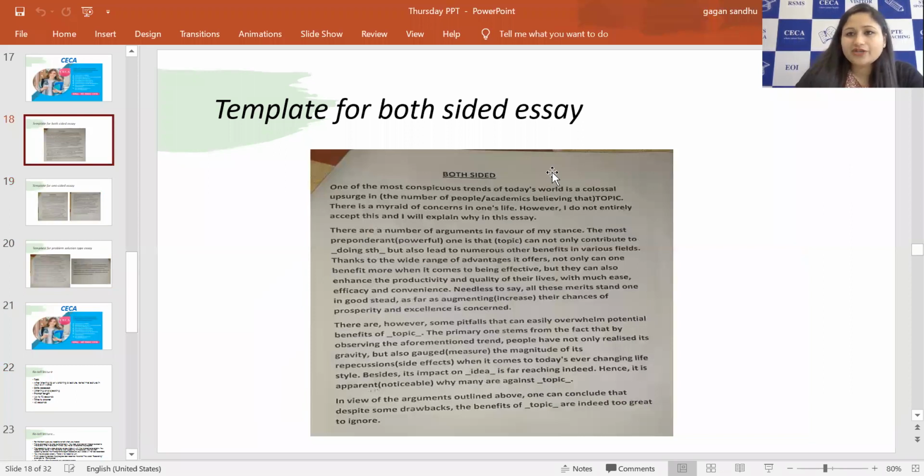Just a second, you can take a screenshot of that if you want. That one is also easy to remember. They are a bit different from these ones, so you can read both sets of templates and see which one you feel more comfortable learning, and learn that one. Just give me a second, I'm sharing it here.